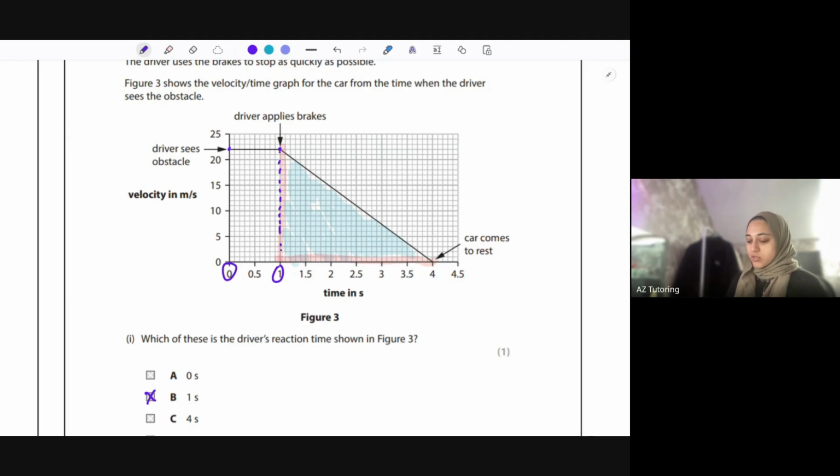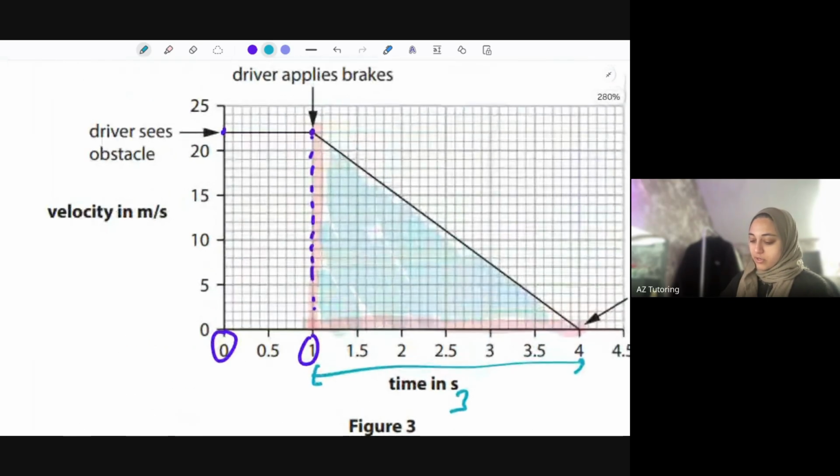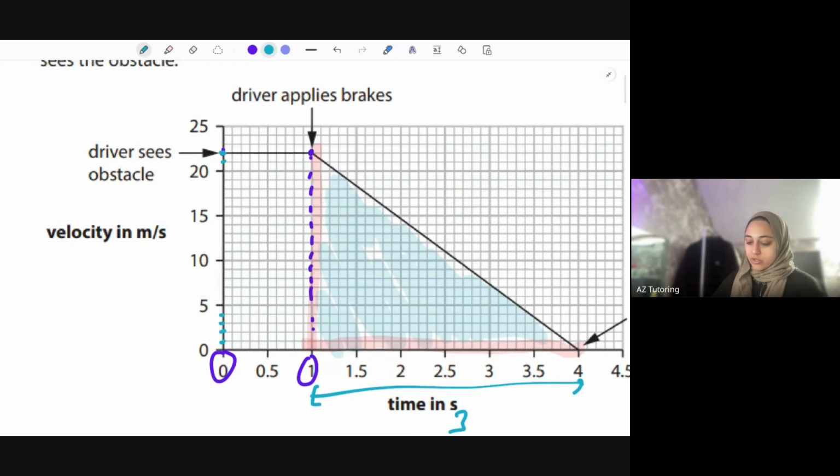Now, on the x-axis, we're going from 1 second to 4 seconds. So the distance of that is 3 seconds. So we've got 3 on the bottom. And then the distance going from 0 all the way to here. So we need to figure out what this point here is. Let's figure out the value of one box. So between 0 and 5, 1, 2, 3, 4, 5. We've got 5 boxes, so each box represents 1. So it's 1, 2, 3, 4, 5. So here we've got 21, 22. So that's 22, all of this here.